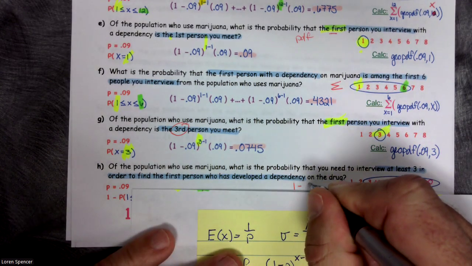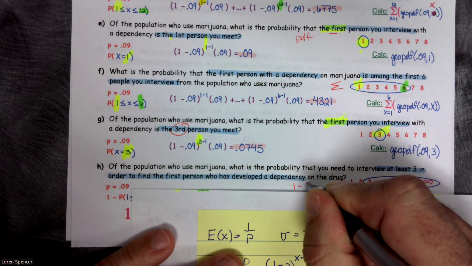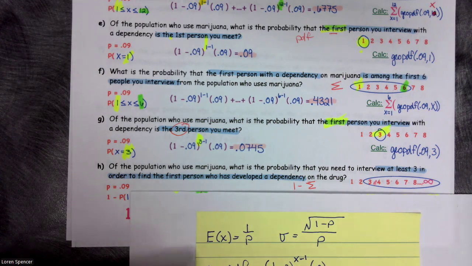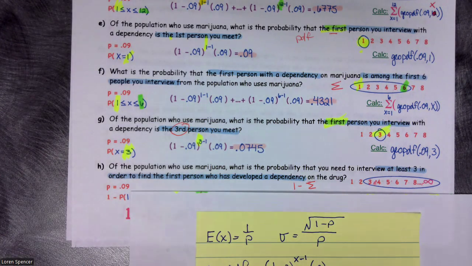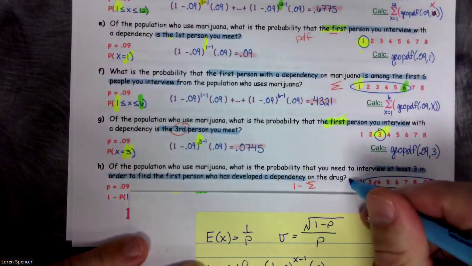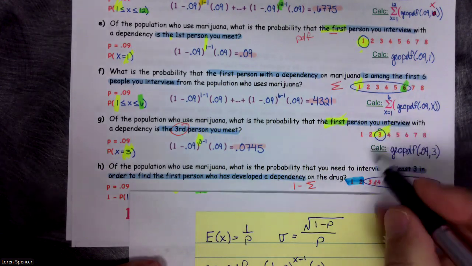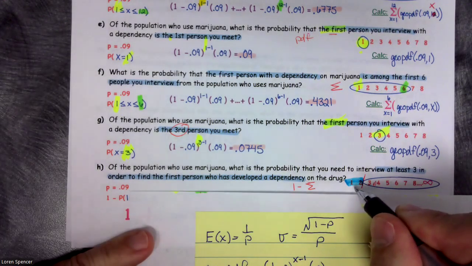This is a little bit of a pain. So what I'm going to actually sum is not what I have circled. What I'm going to have to sum are what's not circled. I have to stop below the circle. So 1 minus the summation.